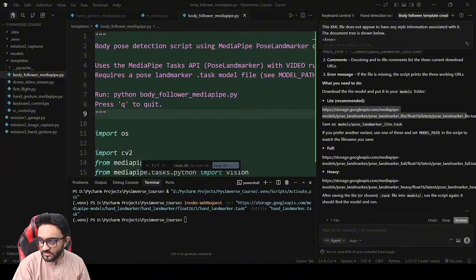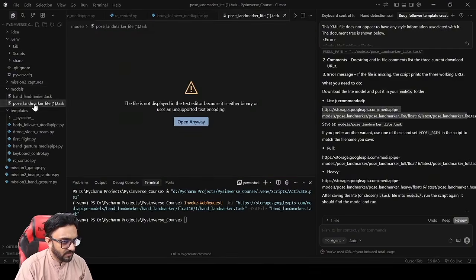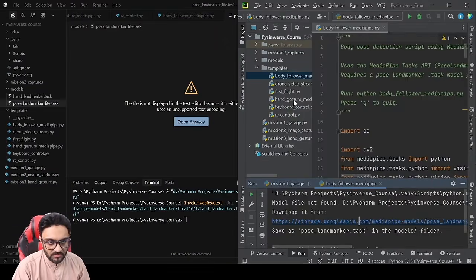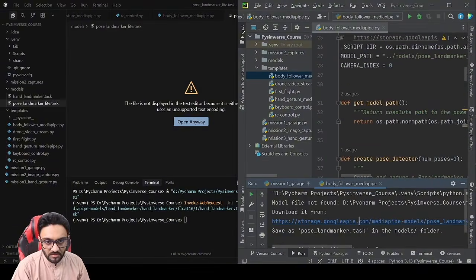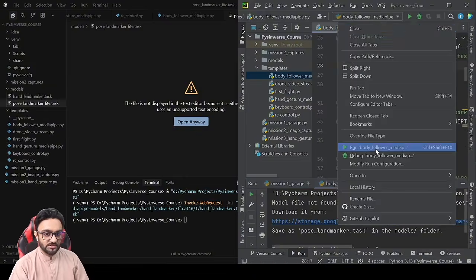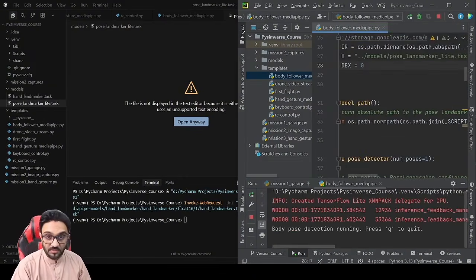Okay, so now it's downloaded, and what I can do is I can simply drag it into the models folder, and I'll just make sure that this is neat and clean. There you go, pose landmark light. So if we go back now and we see in the body follower, the model path, are we using light? Yes, we are using light. So let's run that, and hopefully we are going to get something good.